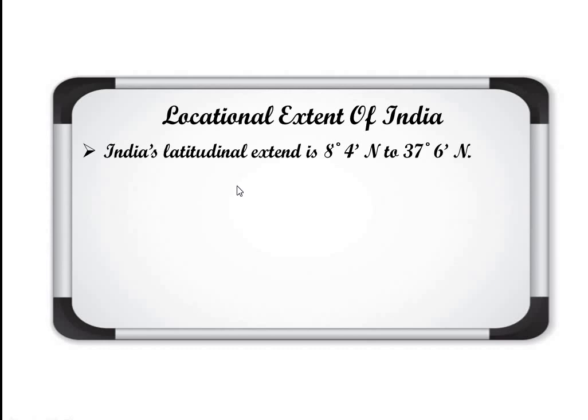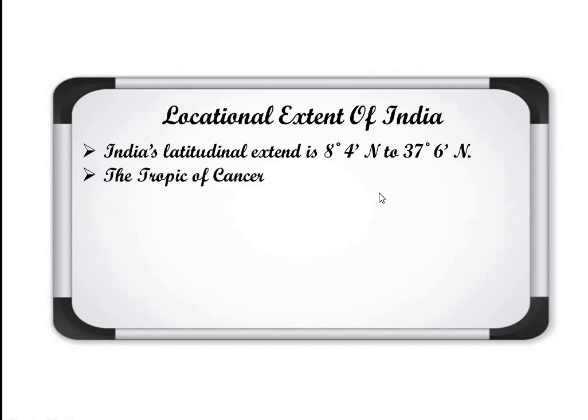Latitudes you already covered there in chapter number 2. The imaginary lines, those run from east to west. So 8 degree 4 minute. We know that degrees are further divided into minutes and minutes are further divided into seconds there. So 8 degree 4 minute north to 37 degree 6 minute north, latitudinal extent.